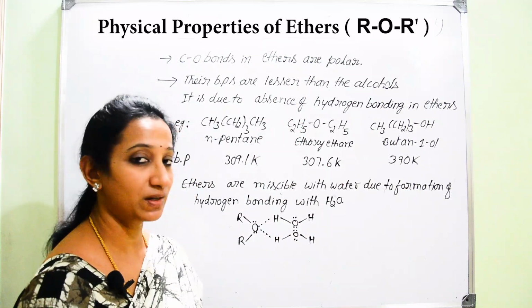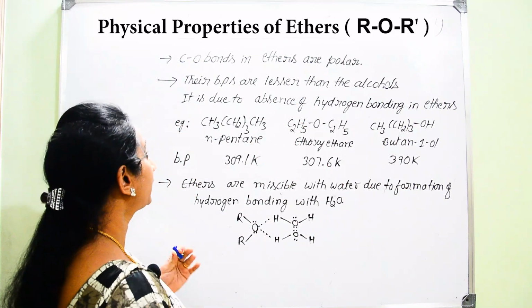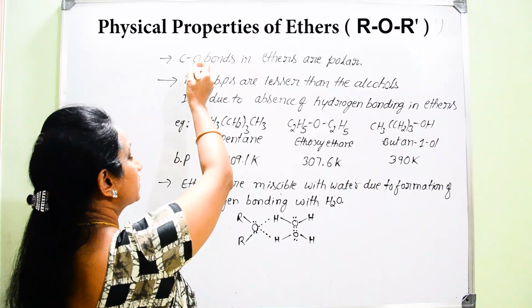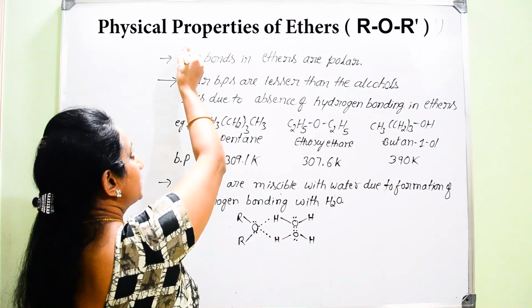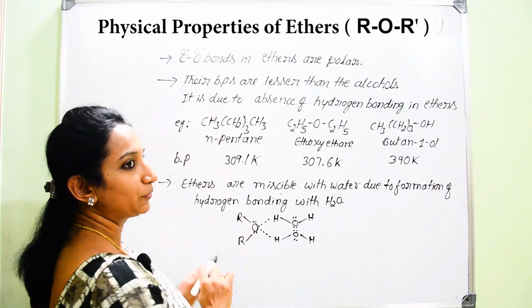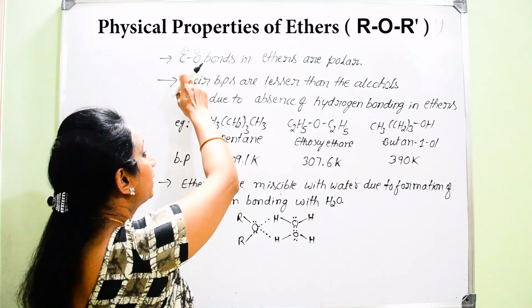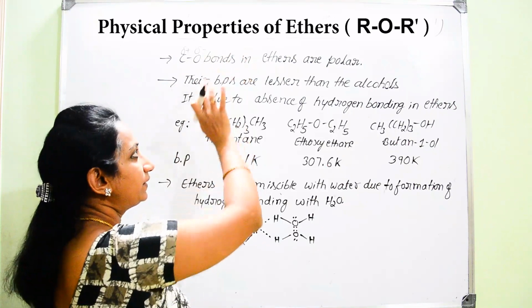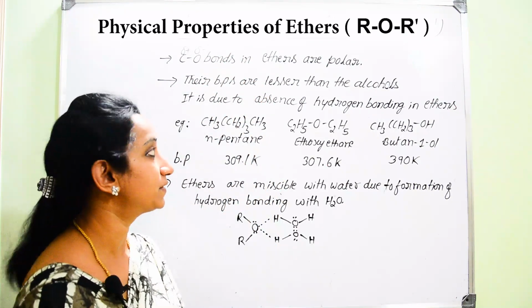If the C-O bond is polar in nature, it means there will be an electronegativity difference between carbon and oxygen. So it will be delta positive and delta negative. Since there is a difference in electronegativity, polarity will be there in the molecule. Hence there will be a net dipole moment in the case of ethers.